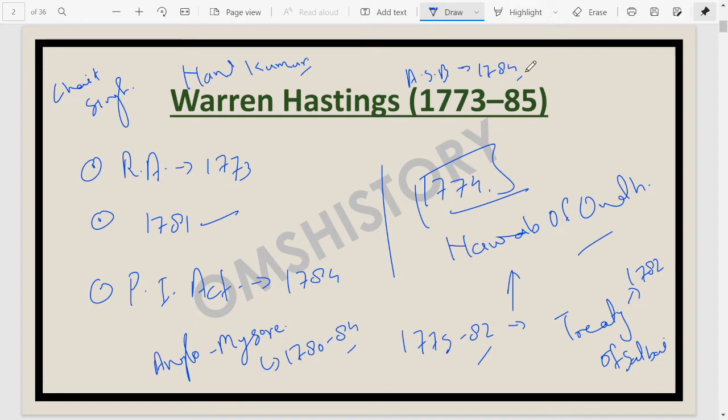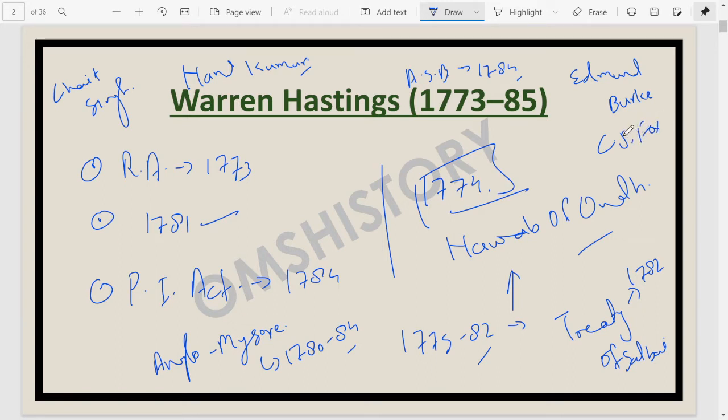And in 1785, Warren Hastings returned to England. Impeachment proceedings were started against him in the House of Lords by Edmund Burke, apart from Charles James Fox.